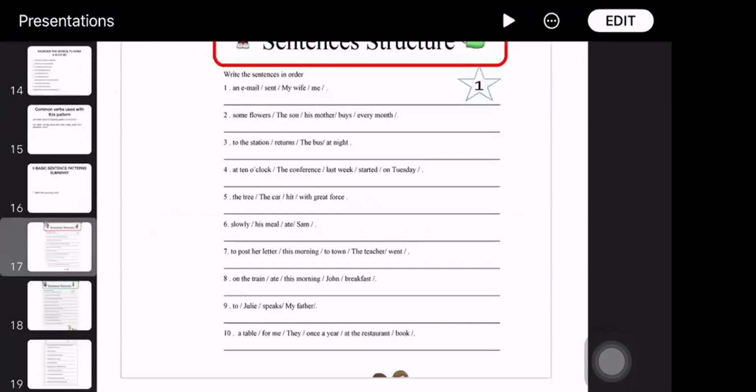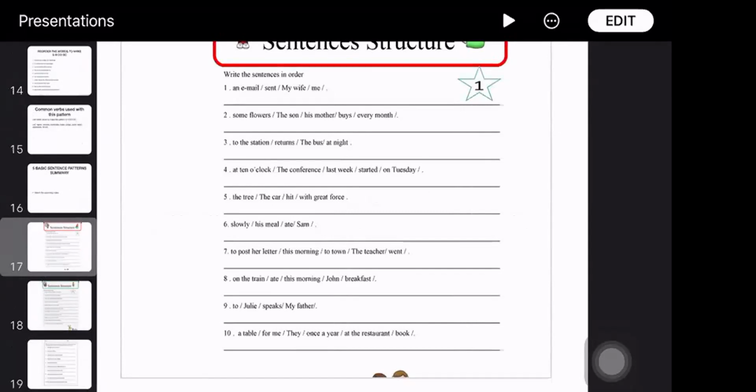Now these are all different kinds of sentences. They have different patterns, but you have to arrange these to get a correct sentence. Reorder the words to get a good sentence. Just reorder them.